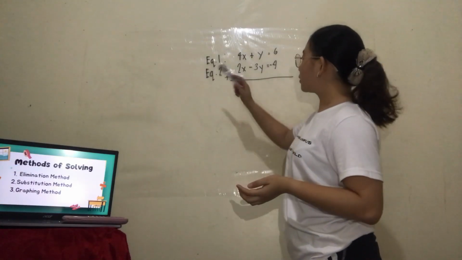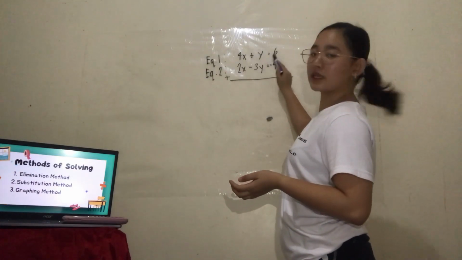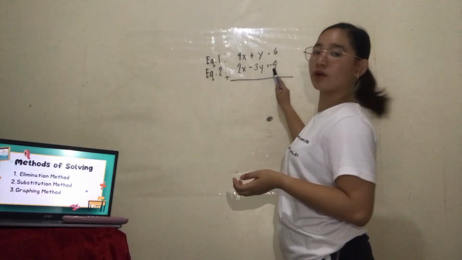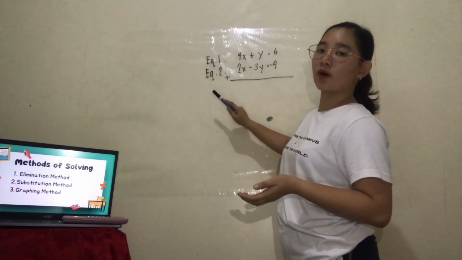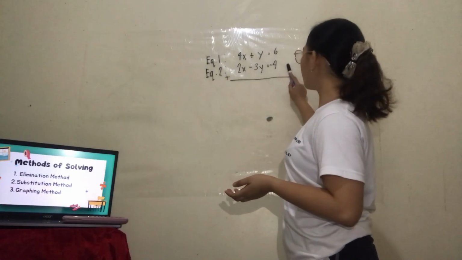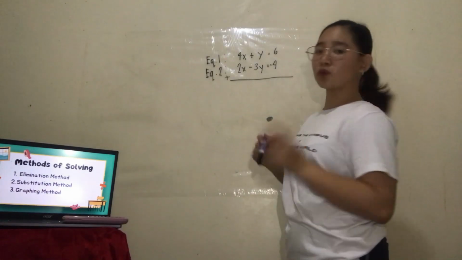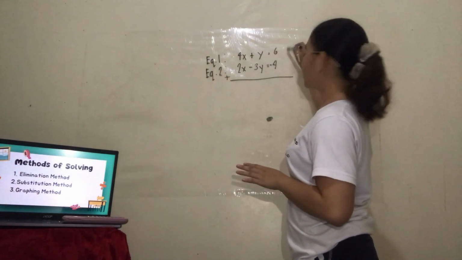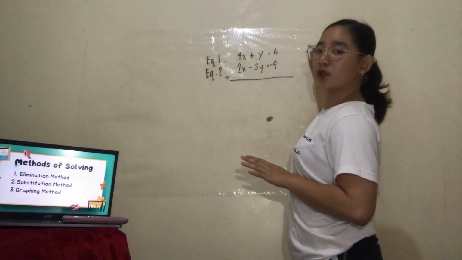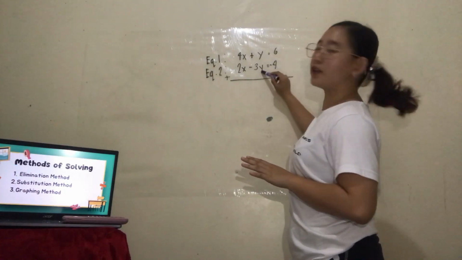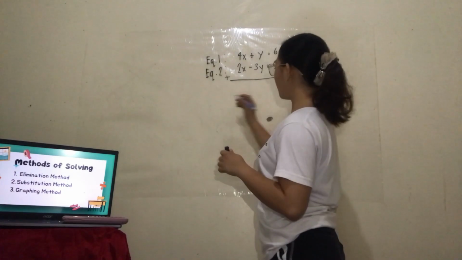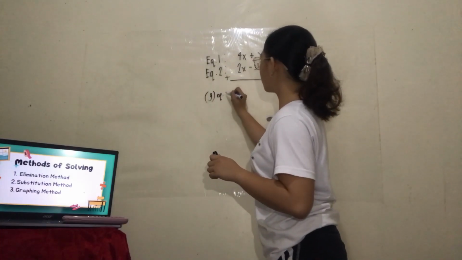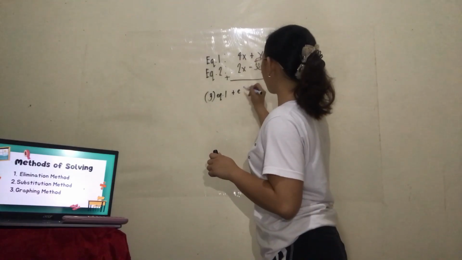Equation 1 is 4x plus y is equal to 6. Then equation 2 is 2x minus 3y is equal to negative 4. We're going to add these two equations. To eliminate one variable, we're going to multiply the first equation by 3 so that we can eliminate the value of y. So we have 3 times equation 1 plus equation 2.